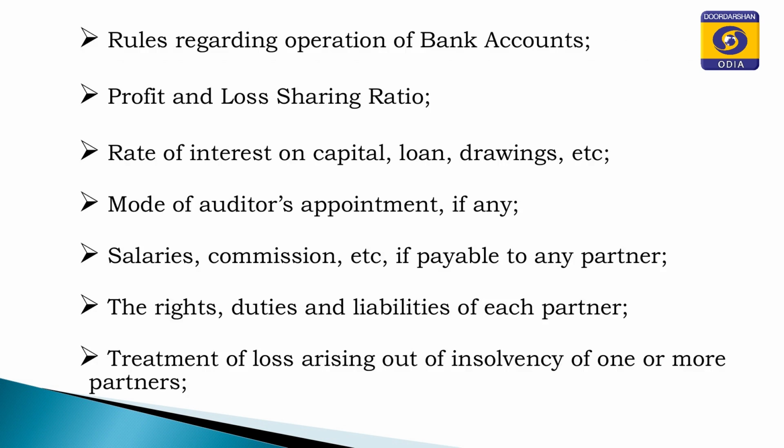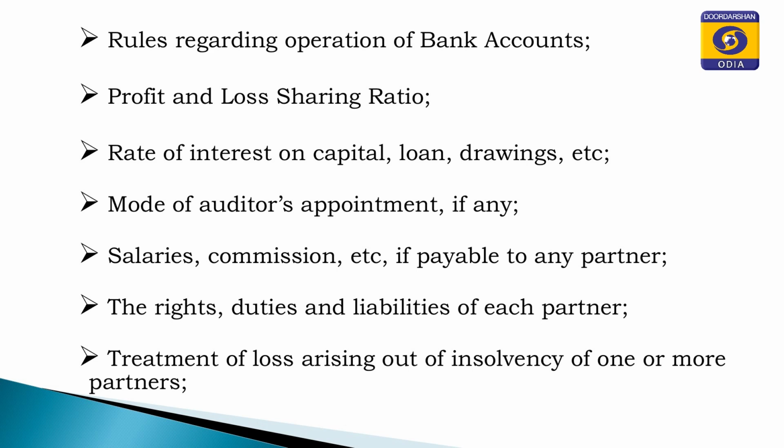Then rules regarding operation of bank accounts, profit and loss sharing ratio. That means at which ratio the profits earned by the organization are to be distributed among the partners, then rate of interest on capital, interest on loan, interest on drawings, etc. Mode of auditor's appointment. In future, all accounts are to be audited by the auditors.